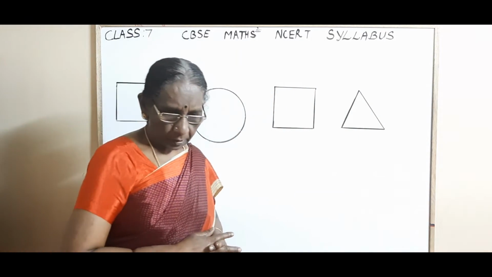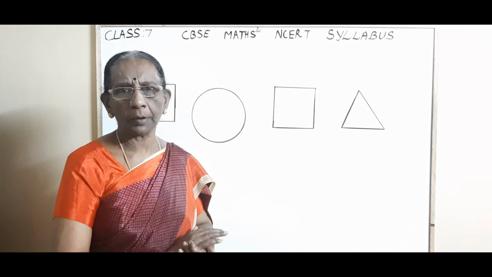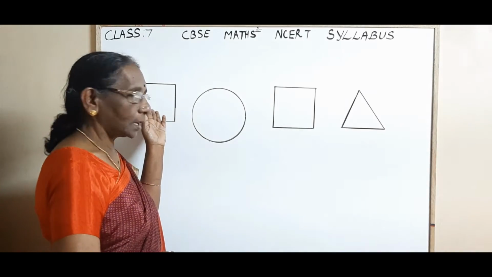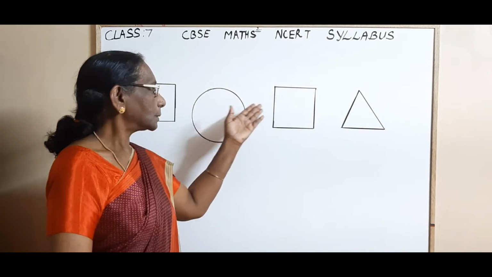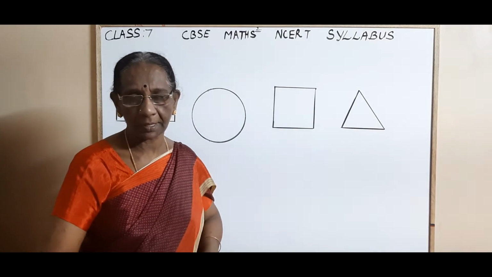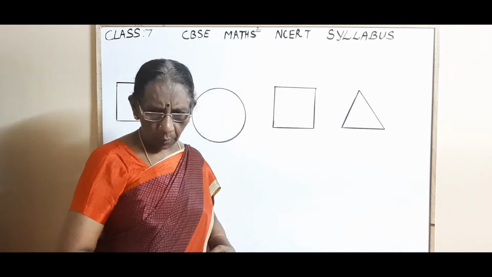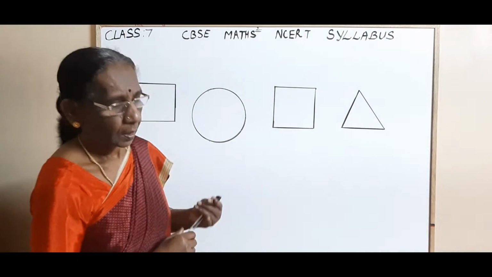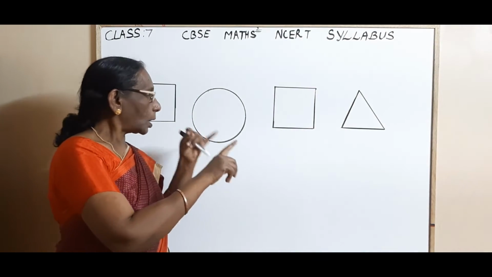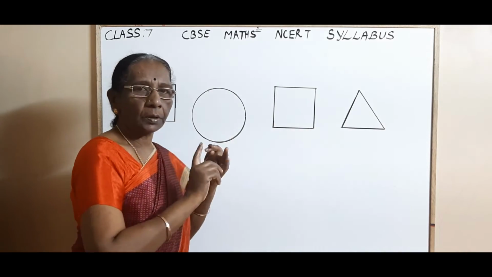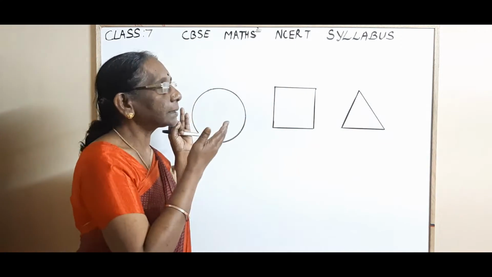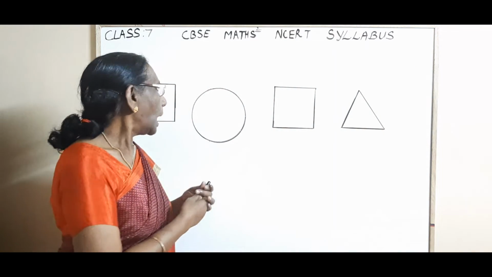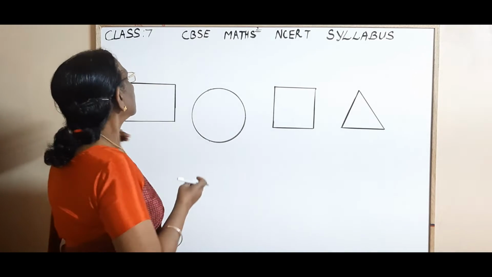Now, you have gone to parks. You have seen many parks, isn't it, children? The parks may be of rectangular shape, circular shape, square shape or triangular shape. Suppose you are going for a walk, you can find the parks in these shapes. You can find the fields and walls. Wherever you go, you can see these shapes.